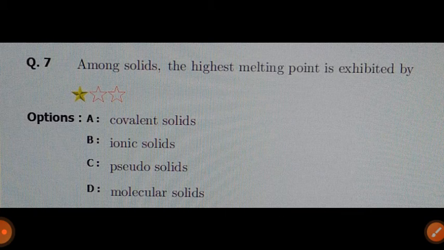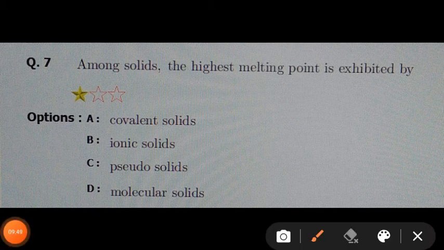Amongst these 4 types of solids, ionic solids have a high melting point due to the presence of strong electrostatic forces of attraction, and therefore the answer for this question, high melting point, is B ionic solids.